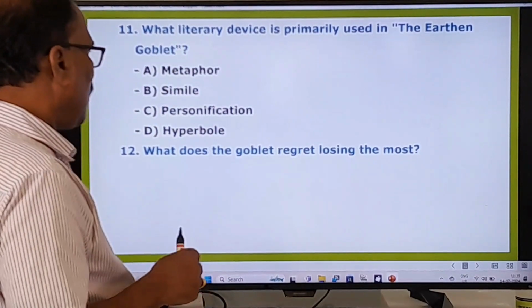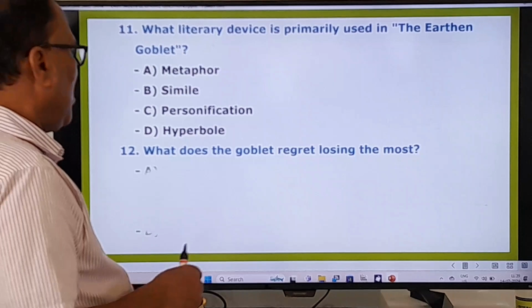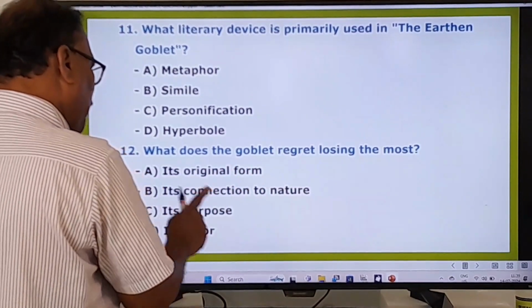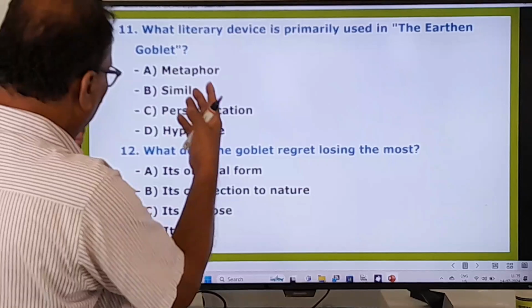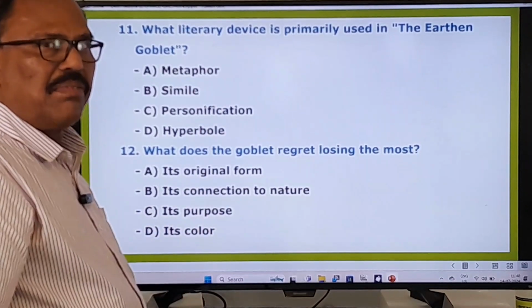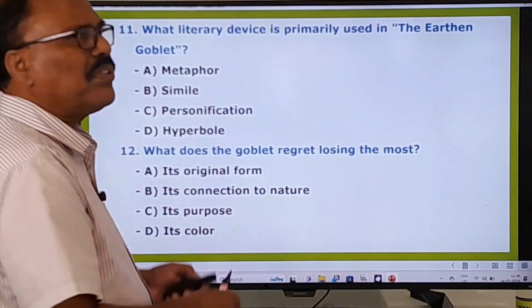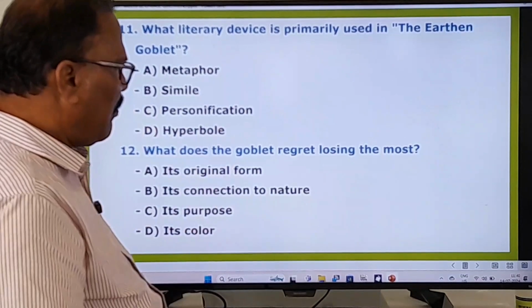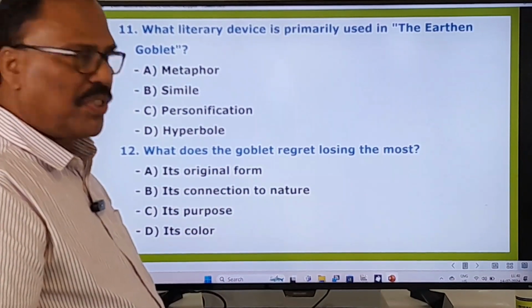What does the goblet regret losing the most? So its original form, its connection to nature, its purpose and its color. So very interesting questions are given here for your convenience, because they are very, very important from your examination point of view. So that's why I have framed all of them in that way. Now we move on to other questions.